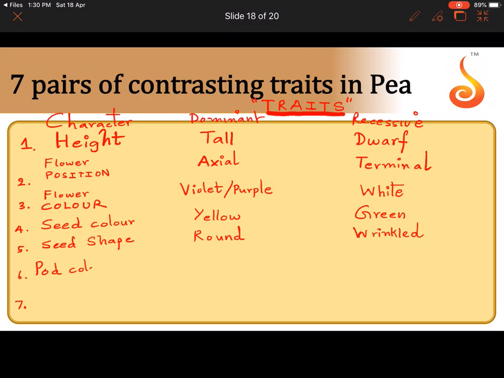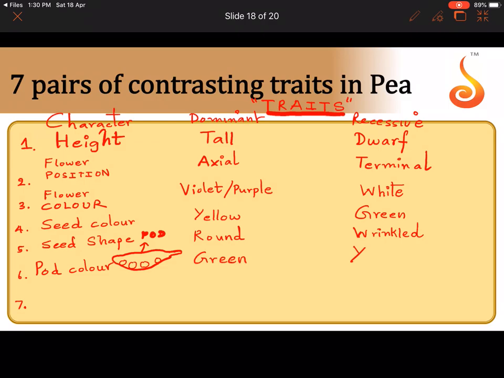Then he studied the pod color. You know that in pea there is a pod. Inside the pod the pea seeds are there, isn't it? So this is called the pod. So pod color, dominant was green and recessive was yellow. It's opposite to the seed color. And pod shape, dominant was inflated and recessive was constricted.